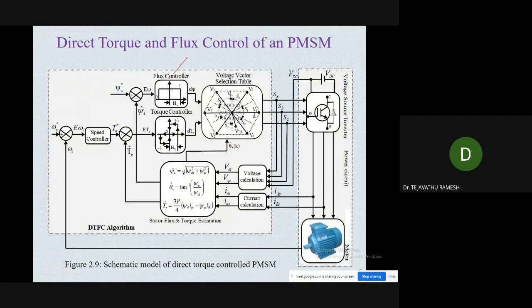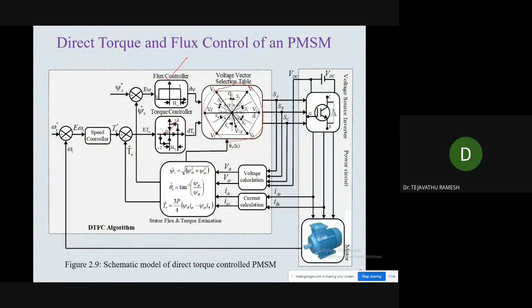So this is the flux hysteresis controller, and this is the torque hysteresis controller. Here we have a 2 level flux hysteresis controller, and here we have taken a 3 level torque hysteresis controller, and this is the voltage vector selection table. Here we will create the lookup table. This lookup table I will explain later on.